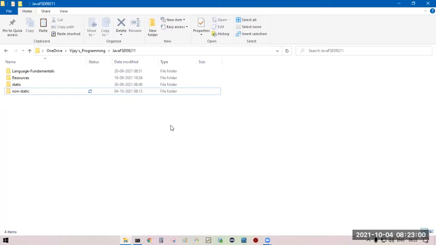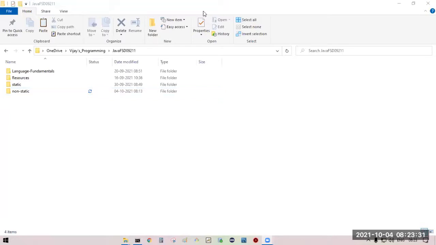Lavanya, are you using desktop? No, sir. You joined from mobile? Yes, sir. Who is using laptop or desktop?